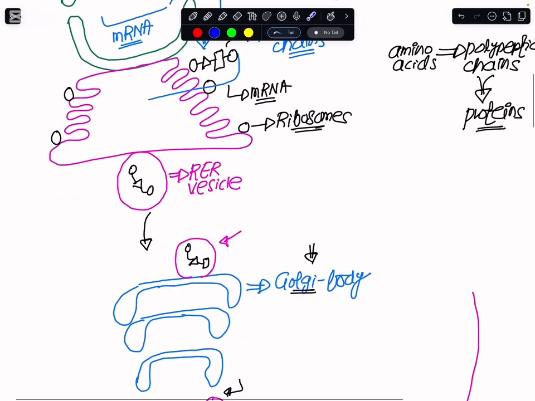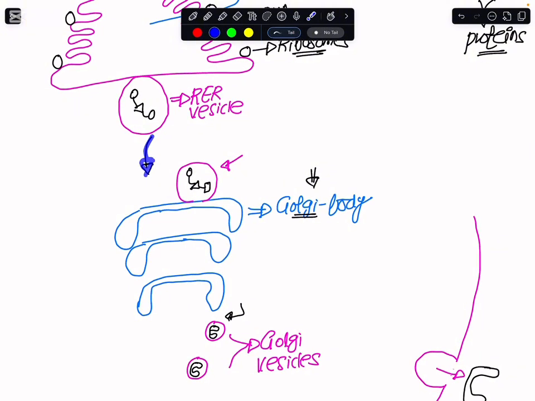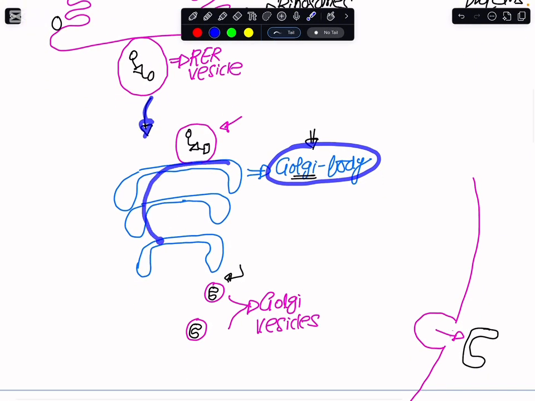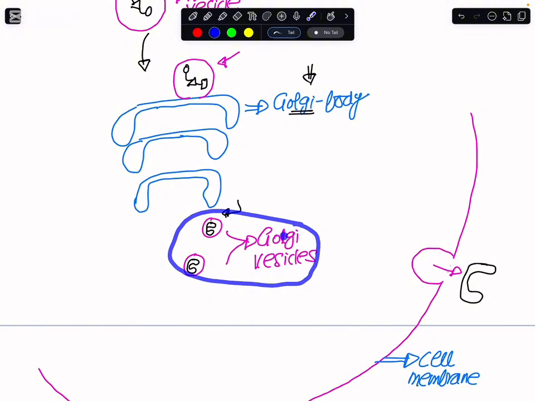This is a rough protein. We pack the rough protein within RER vesicles. These RER vesicles go further and fuse with the membrane of the Golgi body, and within the Golgi body, the protein is modified. After we have modified the protein, we pack it in Golgi vesicles, and these Golgi vesicles move toward the cell membrane. They fuse here, and the final protein is released out.